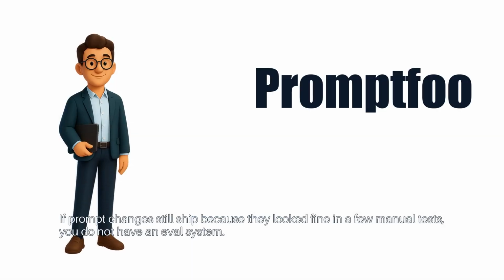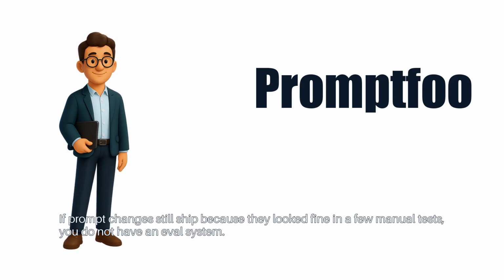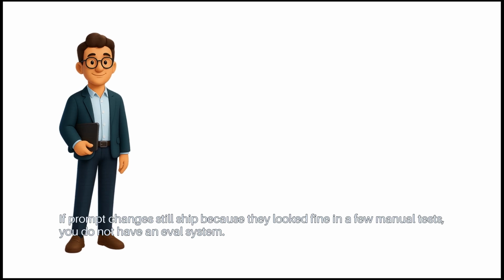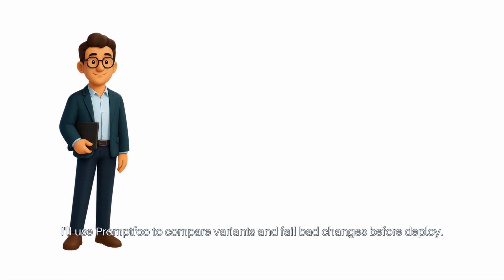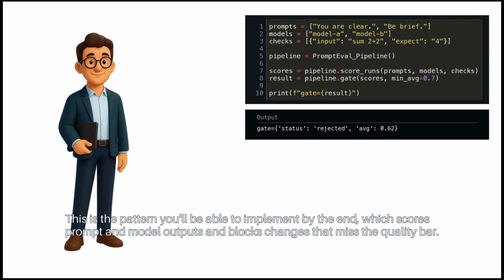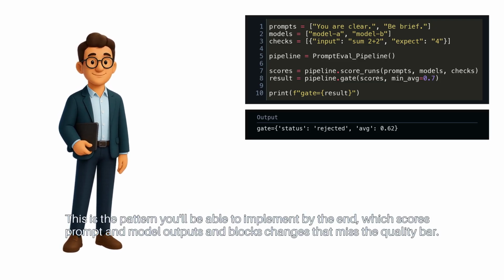If prompt changes still ship because they looked fine in a few manual tests, you do not have an eval system. I'll use Promptfoo to compare variants and fail bad changes before deploying. This is the pattern you'll be able to implement by the end, which scores prompt and model outputs and blocks changes that miss the quality bar.